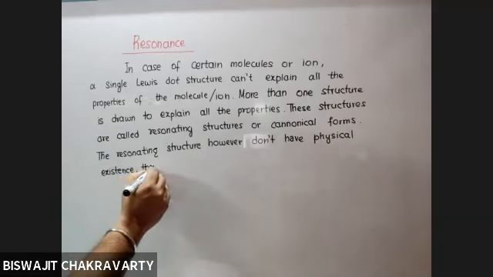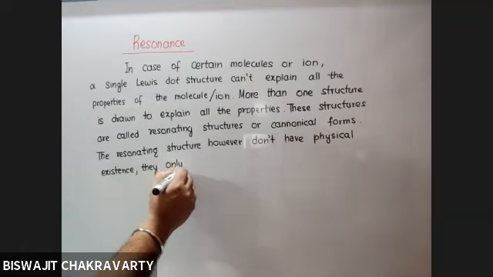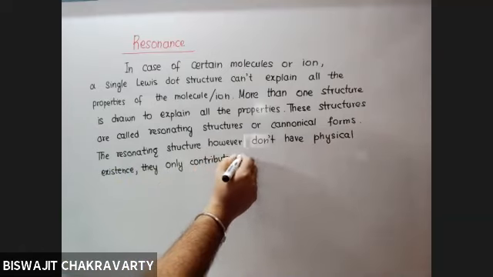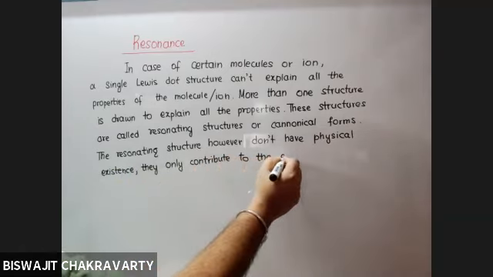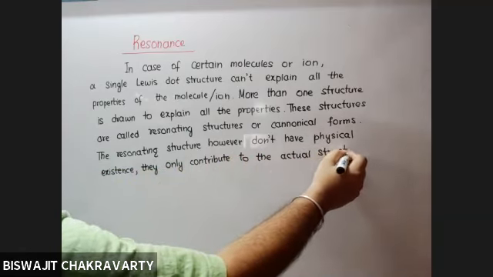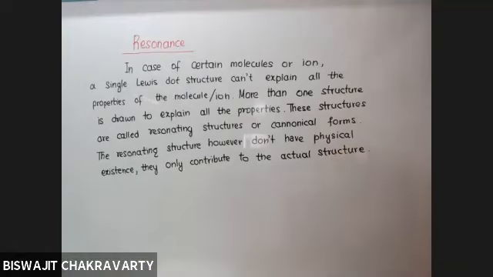They only contribute to the actual structure. That means the first two structures that were drawn, 1 and 2, because of the charges, neither 1 nor 2 has any existence in nature. Such structures do not exist in nature.